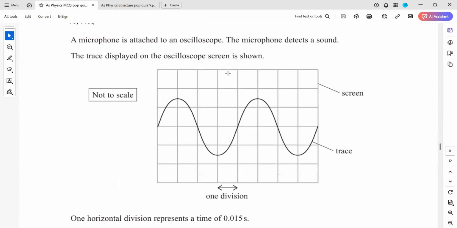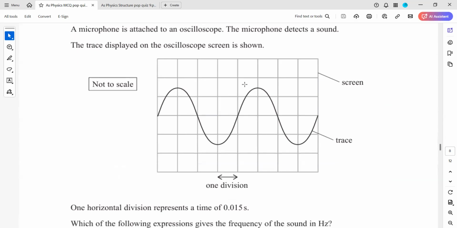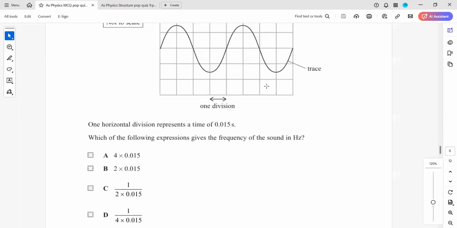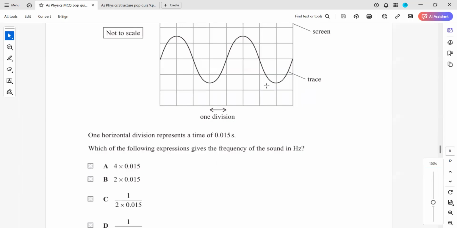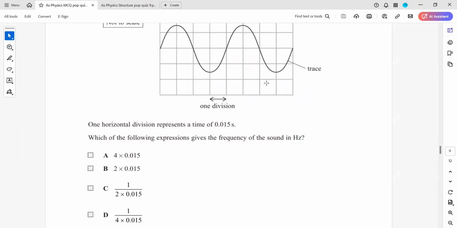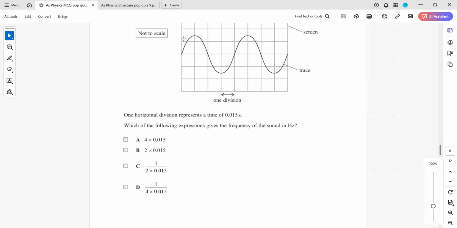In question 13, a microphone is attached to an oscilloscope. The microphone detects a sound. The trace displayed on the oscilloscope screen is shown. One horizontal division represents a time of 0.015 second. Which of the following represents the frequency? Frequency is the reciprocal of the time period. So first we work out the time period: four boxes are there, so the time period will be 0.015 multiplied by 4.